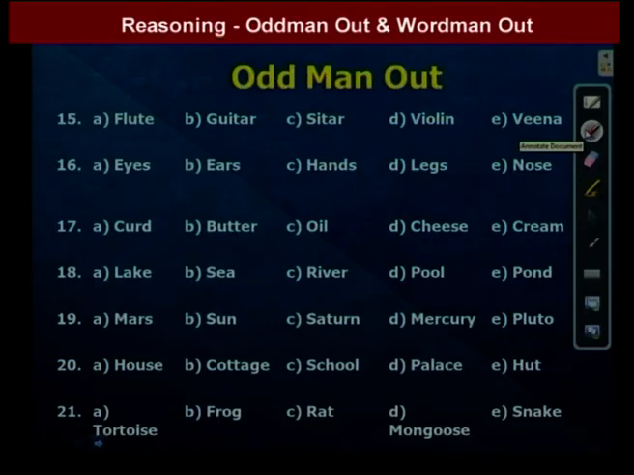House, cottage, school, palace, hut. In these 5 words, school is different because the remaining all are living places. School is not a living place or a dwelling place. So that means the answer is C. So in our question, C is the option. We go to the next question.